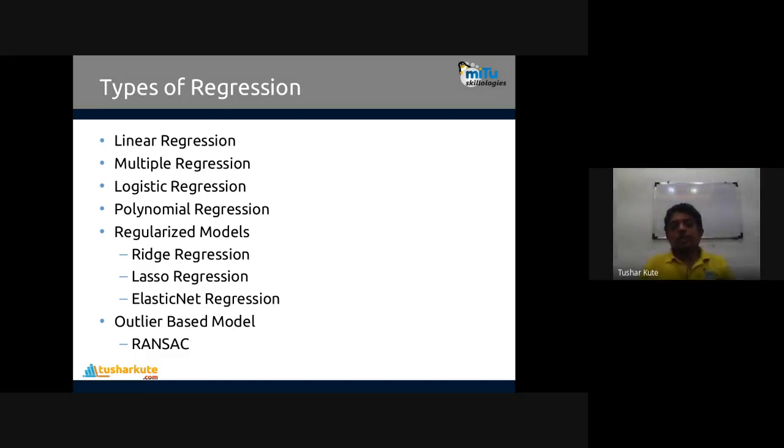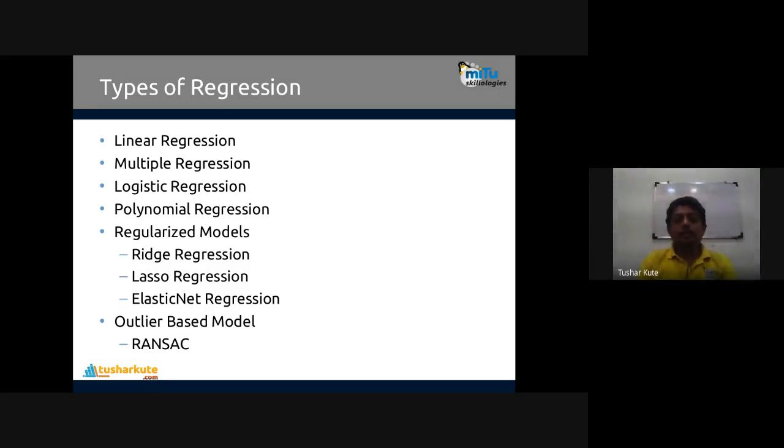In the statistics part, we have learned about the L1 norm and L2 norm. So this L1 norm is used in ridge regression, and L2 norm is used in lasso regression, and both are used in elastic net regression.